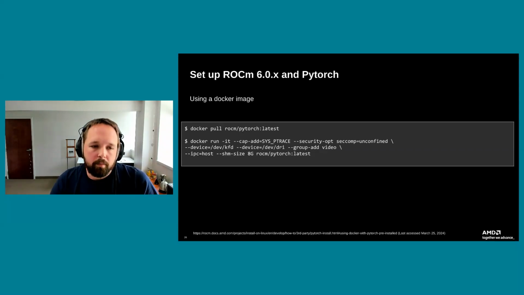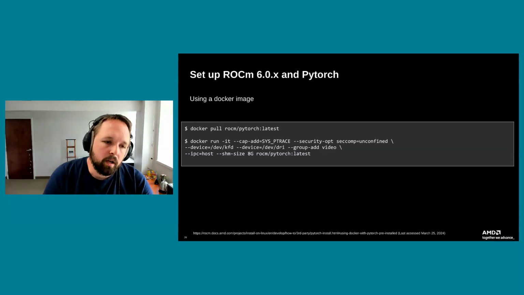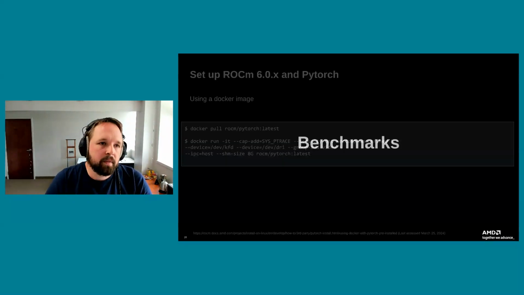Once you pull the ROCm PyTorch image, you can run it. You do need to mount the device files for the AMD GPUs, which on Linux systems are going to be under /dev/kfd and /dev/dri. So that is a pretty quick way to get started if you don't want to go through the hassle of installing all the ROCm stuff and PyTorch as well. You can just use the Docker container with the amdgpu DKMS drivers on your host system.